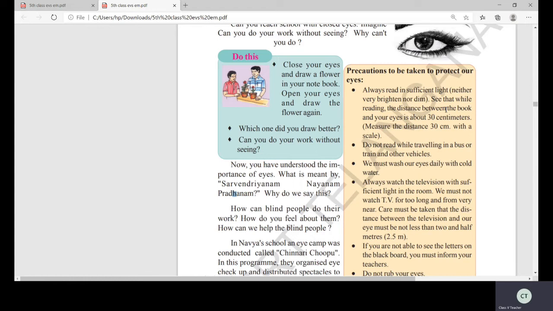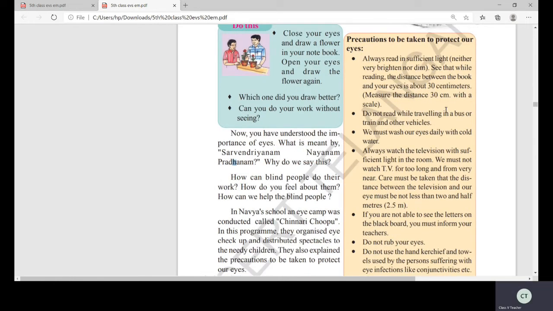Okay, I hope you'll follow it. Immediately take a scale, children, measure it and see it, and maintain the 30 centimeters distance. Good. Second point, do not read while traveling in a bus or train and other vehicles. One more thing, children, you should not read while traveling in a bus or a train or other vehicles.